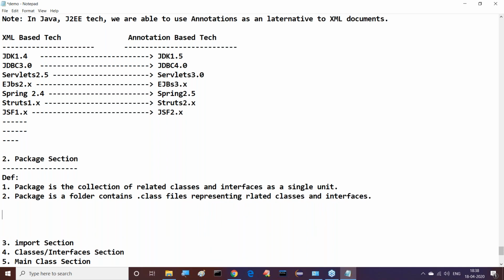There are two definitions here we can understand. Package is a collection of related classes and interfaces as a single unit. Next one is package is a folder containing .class files representing related classes and interfaces. Right, so this is what exactly the meaning of definitions. Two definitions exist here. We can understand it now.